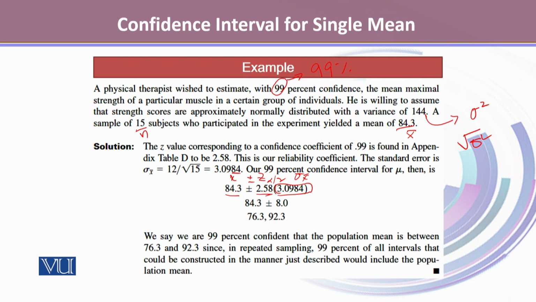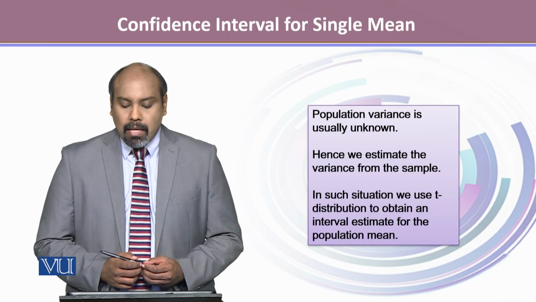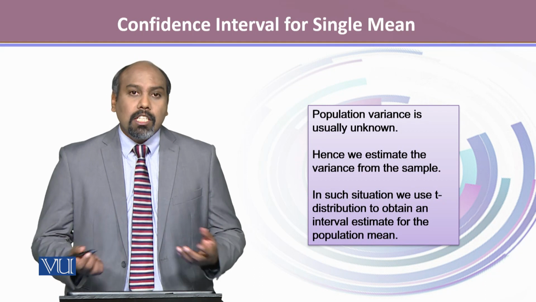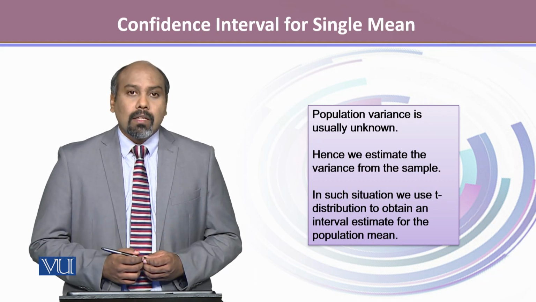Solving it gave us two estimates. One value is 76.3, the other value is 92.3. Here we say that we are 99% confident that the population mean is between 76.3 and 92.3, since in repeated sampling, 99% of all the intervals that could be constructed in the manner just described would include the population mean. Population variance is usually unknown. Hence, we estimate the variance from the sample. In this situation, we can use the t-distribution to calculate the confidence intervals.